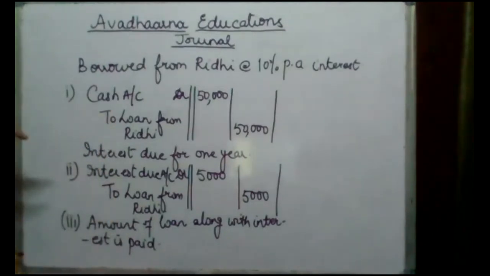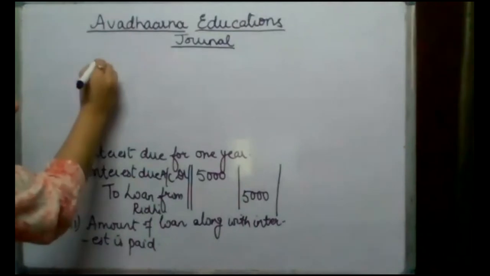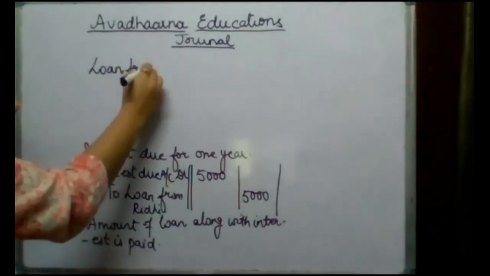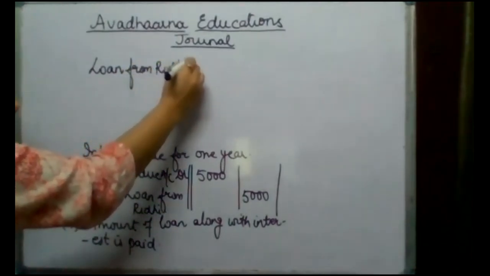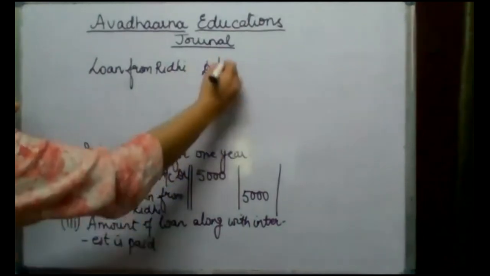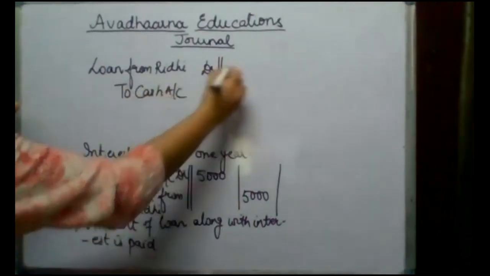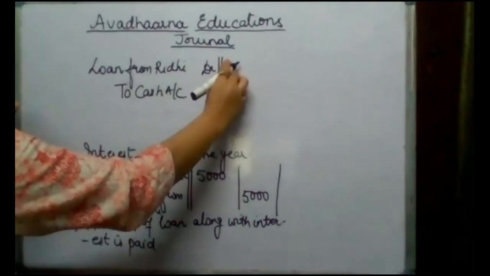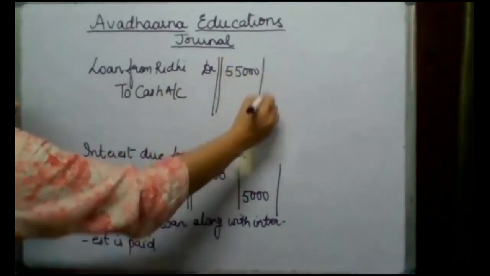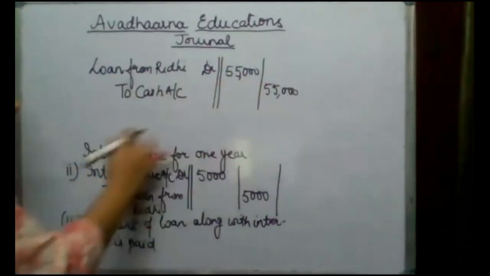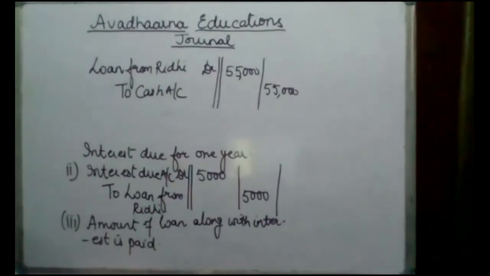So when we pay this amount, our entry will be, since we are paying the loan along with the interest, loan from Riddhi account will be debited. This account of mine will be closed. I made the payment, and in what did I pay? In cash, to cash account. So total amount 55,000 will be shown both on the debit and credit side. I hope all these transactions are clear to all of you.